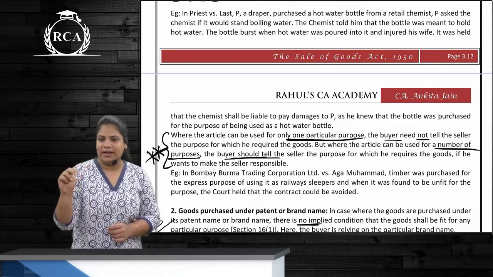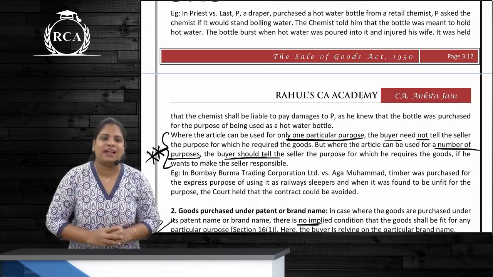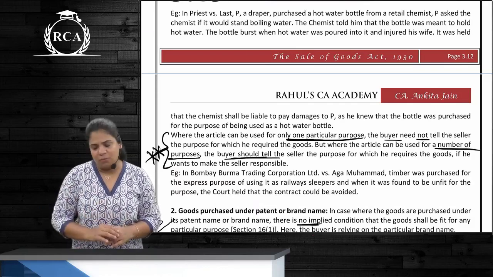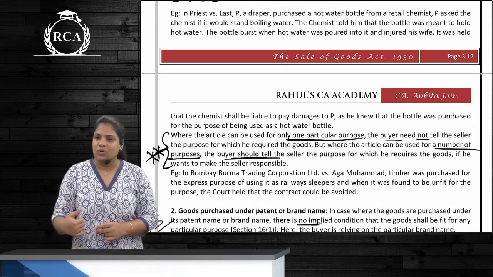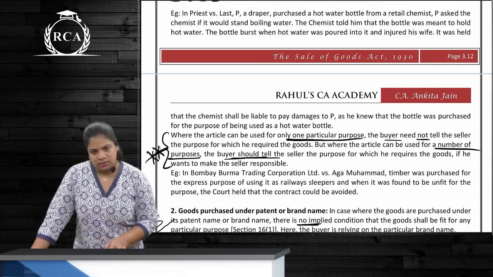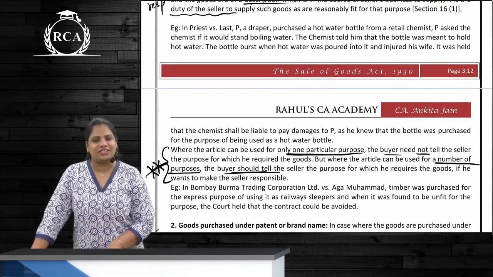the two points of no quality and fitness. First is relying on the skill and judgment of the seller. Next is trade name or brand name. Next one is merchantability. Next is usage of trade, and last is obtaining the consent by fraud. Correct. Relying on skill and judgment of the seller.